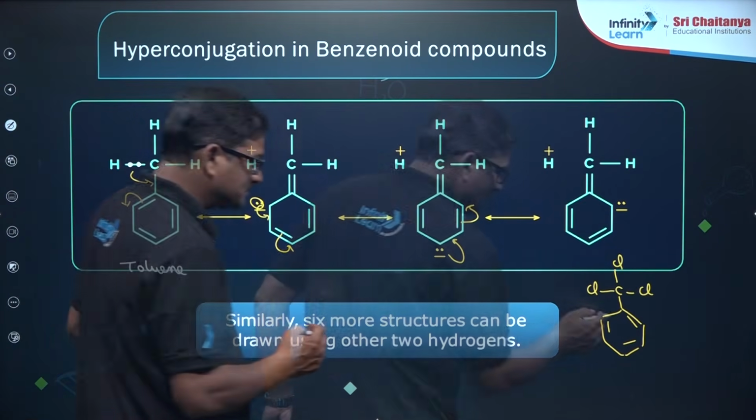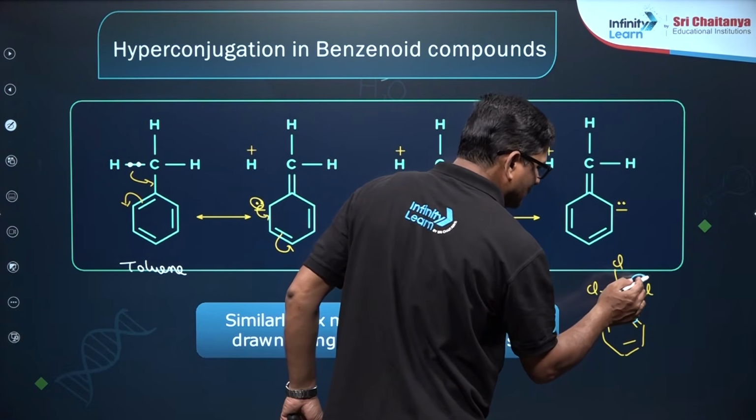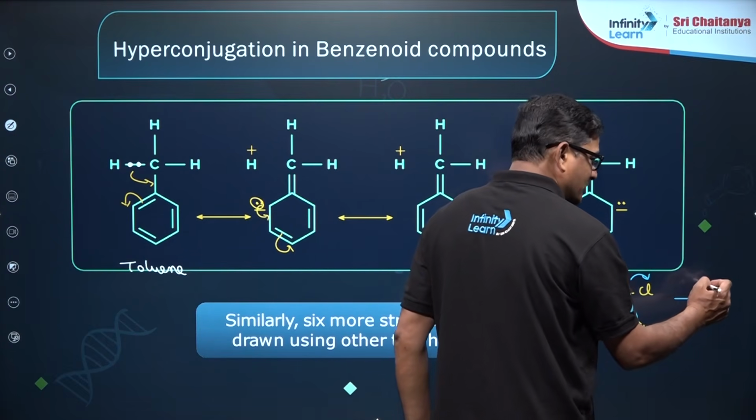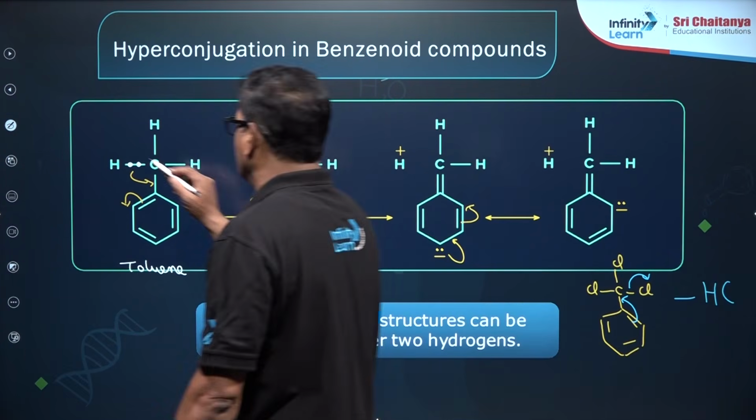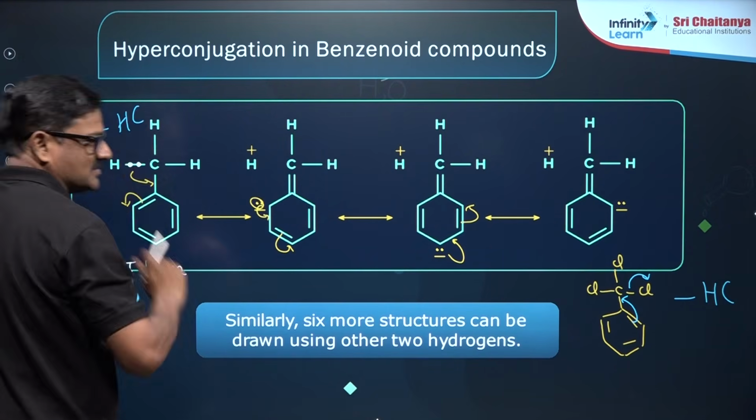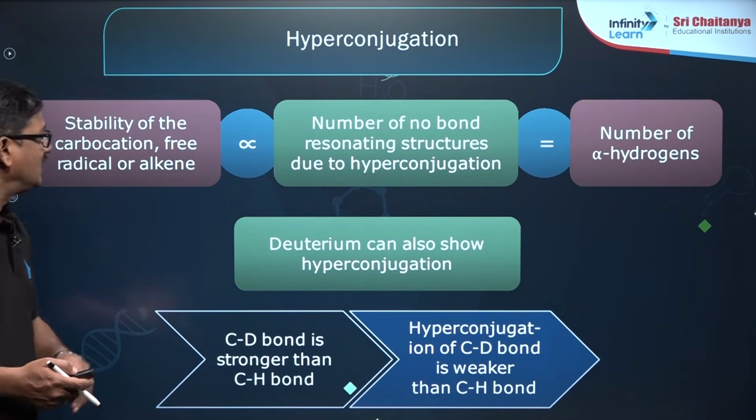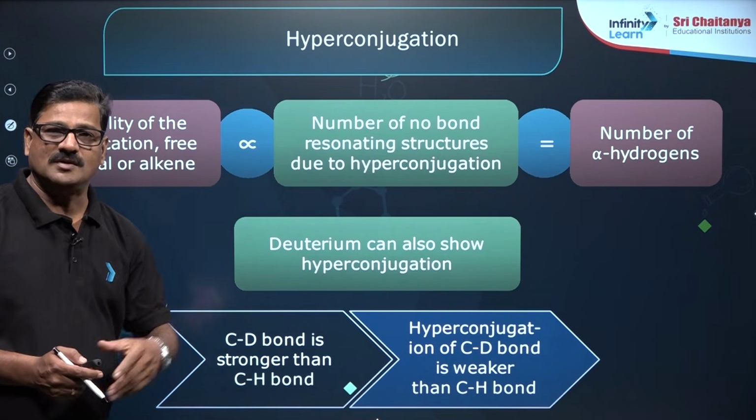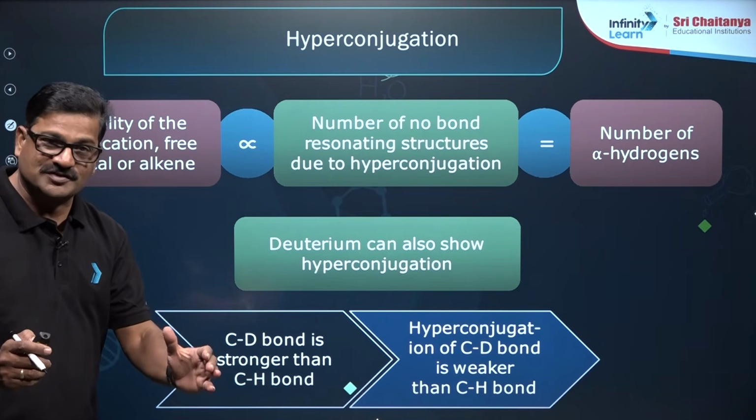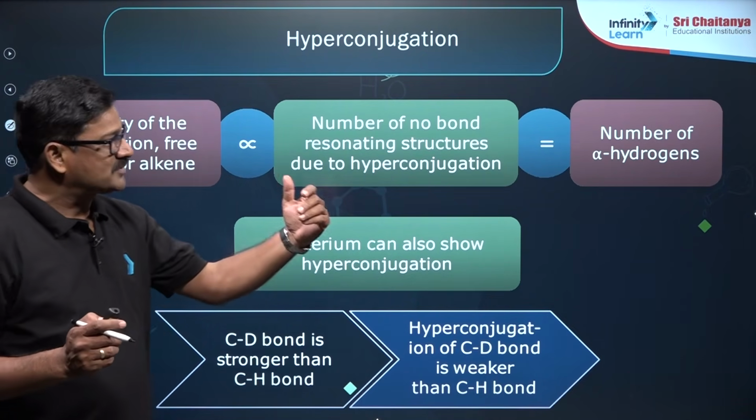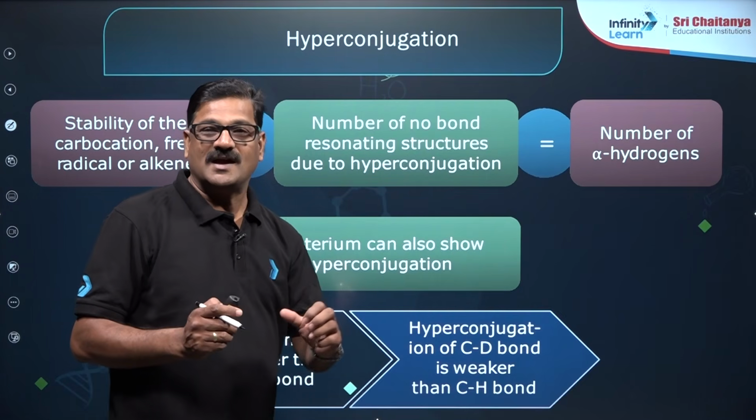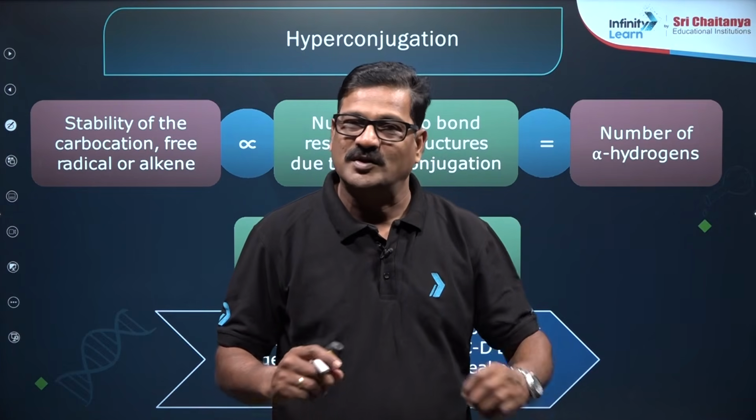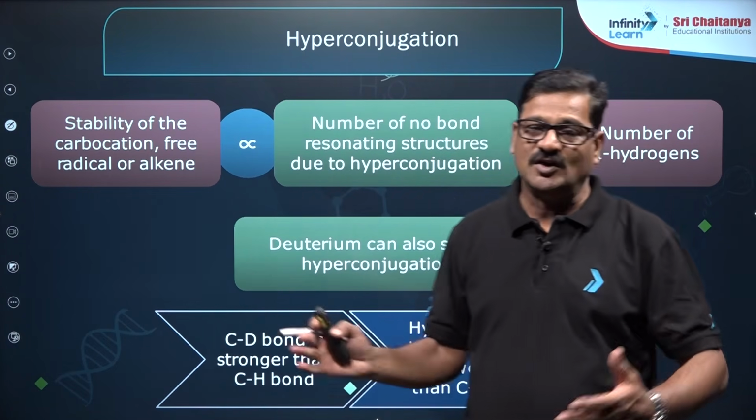Chlorine, being highly electronegative, gives you structures like this. Are you getting it or not? This is what is called reverse hyperconjugation, and this is what is called positive hyperconjugation. Here, the stability of carbocations, free radicals and alkenes is directly proportional to the number of hyperconjugation structures, which is actually directly proportional to the number of alpha hydrogens. That has a direct impact, and you can simply use it for your JEE or NEET examination.